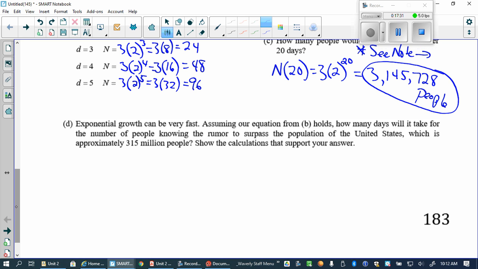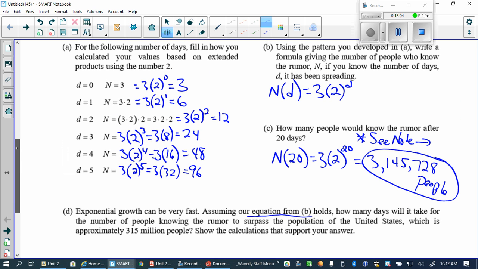So which equation are we going to use here? Which equation are we going to use for this problem? Equation from B, okay, which is that one up there, right?